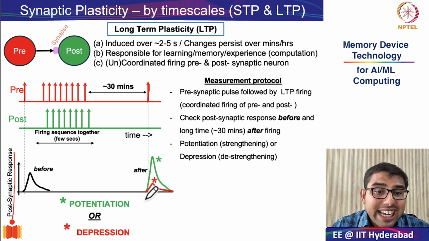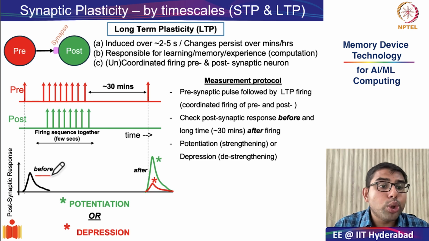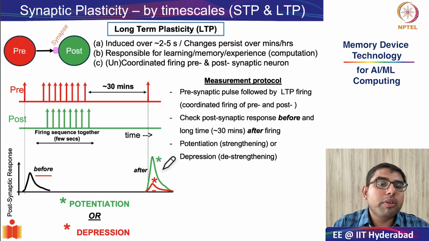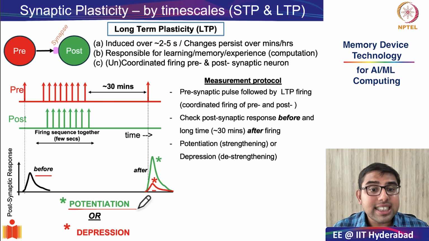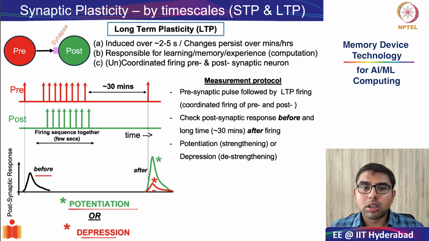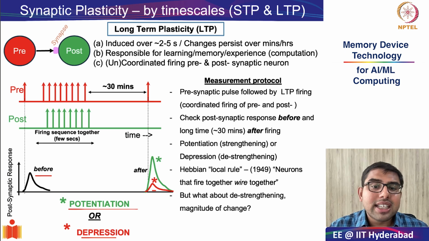So the postsynaptic response can either be in green color, which is much more compared to the response that you see before the firing, or it can be much less. So the green curve, where the response is more after the firing than before, is known as potentiation, whereas if the response is lower, it is known as depression. So potentiation means the strengthening of the synaptic weight, and depression means the de-strengthening of the synaptic weight.